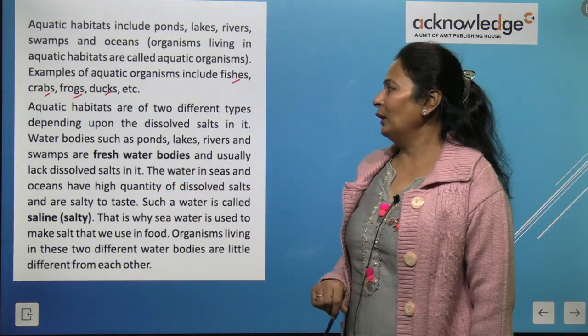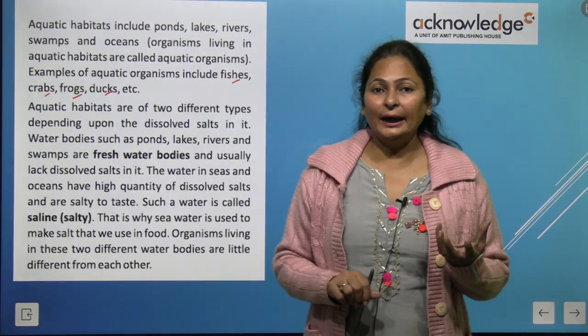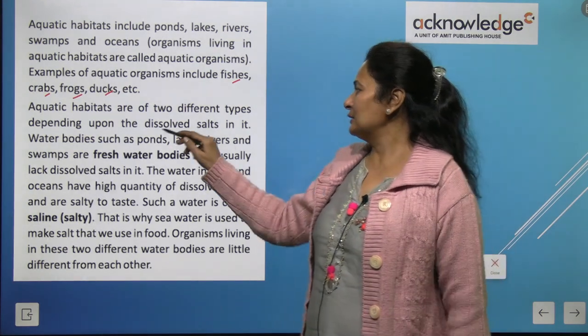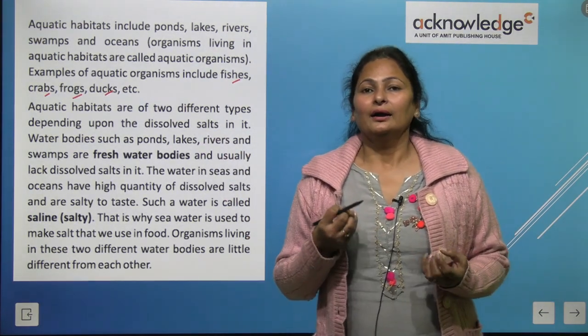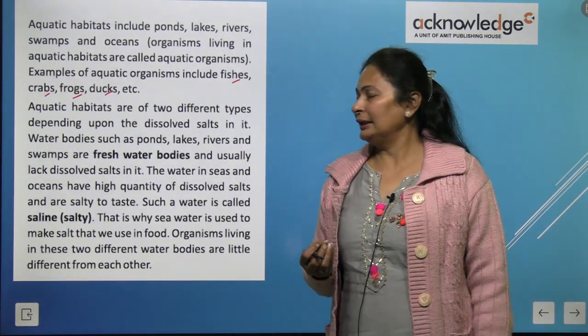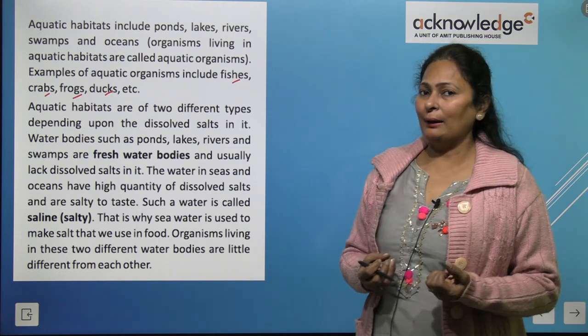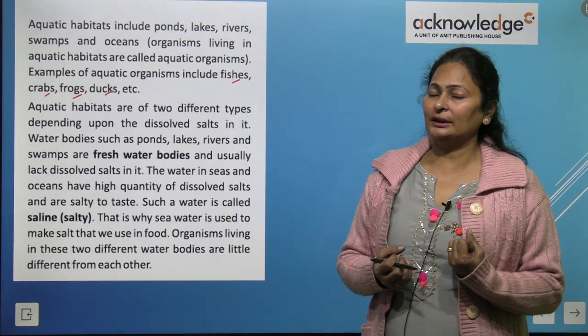Alright. Now aquatic habitats are again of two different types based upon the dissolved salt, the quantity of salt in it. The rivers, ponds, and lakes are examples of fresh water, meaning salt is not dissolved in it.